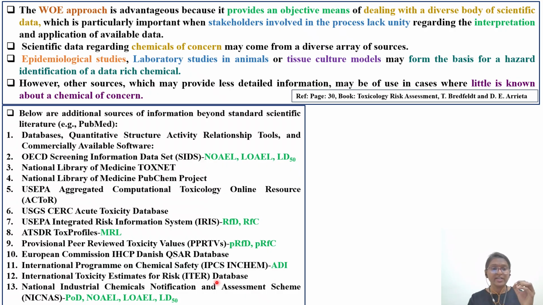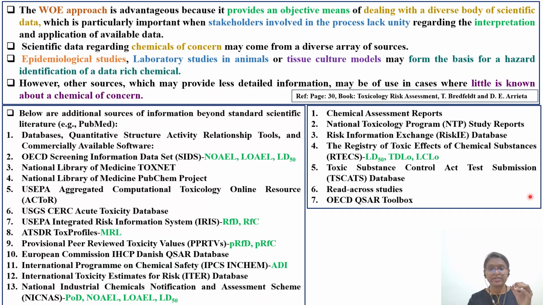Then NICNAS is also a very good document related to Australia, I believe. There also you will get different points of departure, NOELs and LOELs. Similarly, the RTECS document is there, where you can get LD50, TDLO and LCLO. There are also various risk and NTP studies. So these are the various search engines where you can get toxicology information.